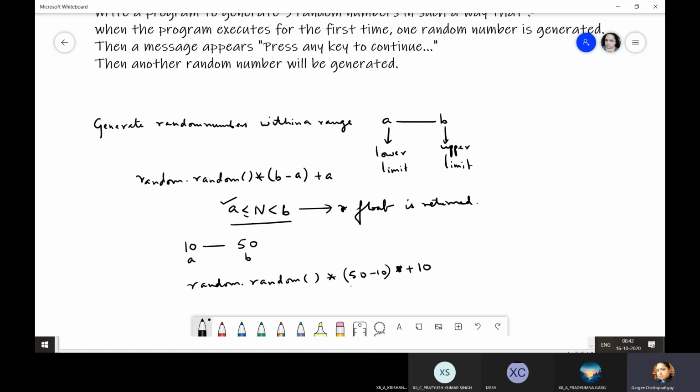But please don't calculate this part first, because you have to follow the operator precedence. Multiplication has higher precedence over addition. So first the random number has to be multiplied with this, and then the result has to be added to this. So kindly do not calculate this part, which will give you 50 only. Follow the operator precedence first.